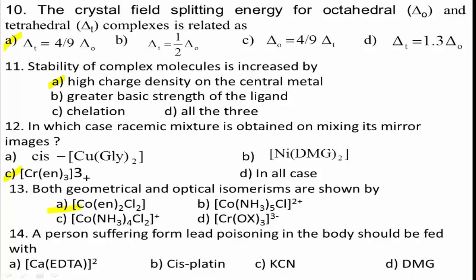Next, question number 14. A person suffering from lead poisoning in the body should be fed with: chelation therapy using EDTA.